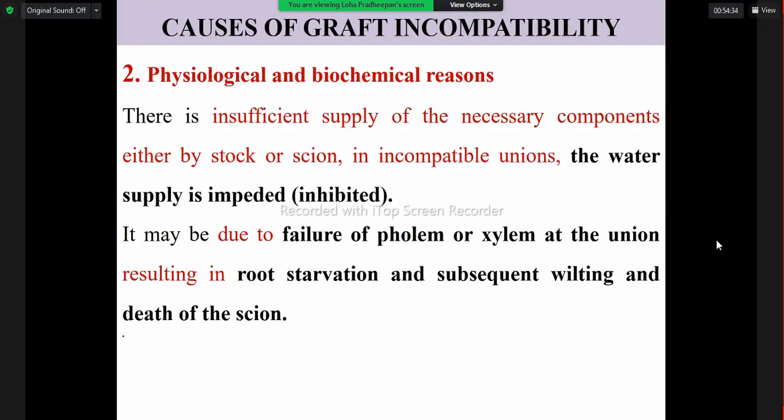Then physiological and biochemical reasons. Here there is failure of the phloem or xylem at the graft union. That causes starvation of the root or wilting of the scion. Some problems occur between the vascular cambium of the rootstock and scion. So the physiological activities like photosynthesis are affected, assimilates can't be translocated, and water and nutrients can't be translocated.